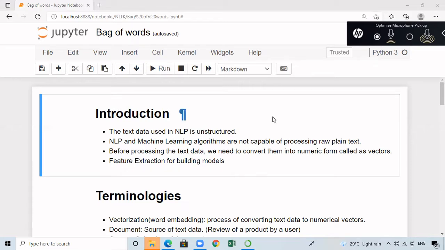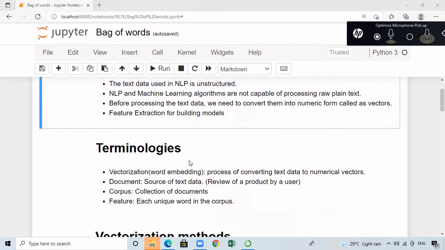Before proceeding to the bag-of-words algorithm, we will see important terminologies. The first one is vectorization, which is also known as word embedding. This is a process of converting text data into numeric vectors. And we are going to use the terminology known as document. Document is nothing but a source of text data. It can be a review given by a user, like in Amazon, when I purchase a product, I can give some review.